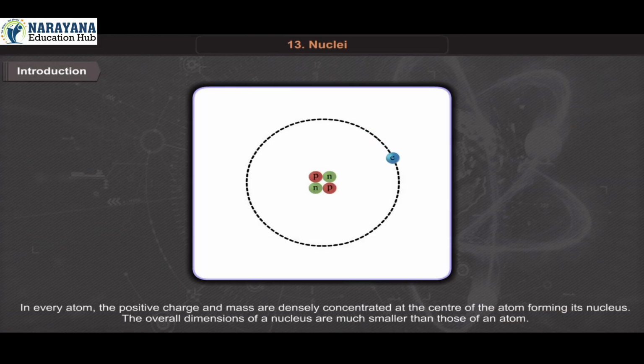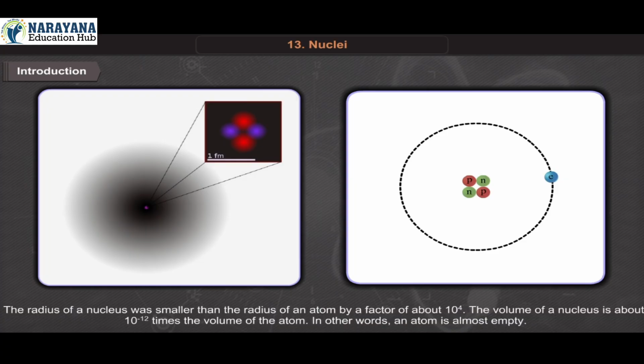Introduction. In every atom, the positive charge and mass are densely concentrated at the center of the atom, forming its nucleus. The overall dimensions of a nucleus are much smaller than those of an atom. The radius of a nucleus is smaller than the radius of an atom by a factor of about 10 raised to 4. The volume of a nucleus is about 10 raised to minus 12 times the volume of the atom. In other words, an atom is almost empty.